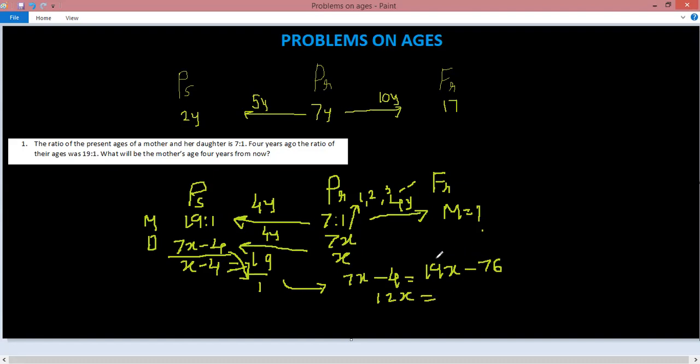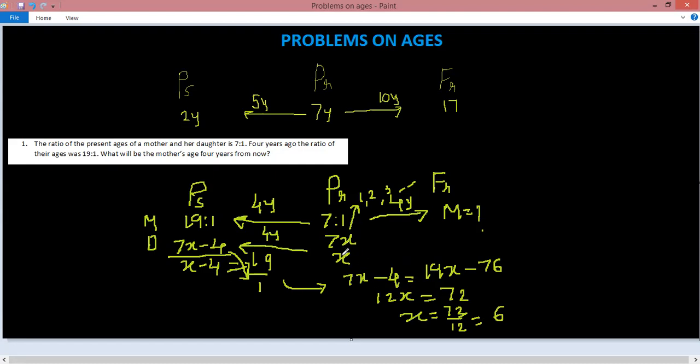And this 76, if I take it to the other side, becomes plus 76 minus 4, which is 72. Now x is equal to 72 divided by 12. So the x value is 6.